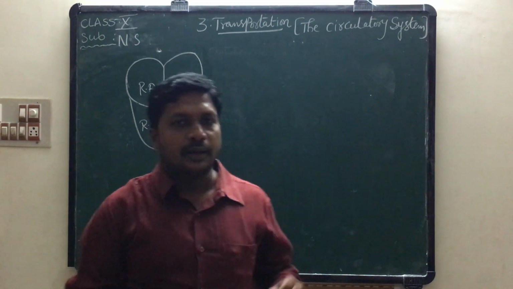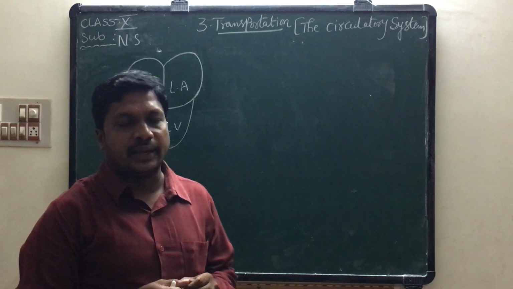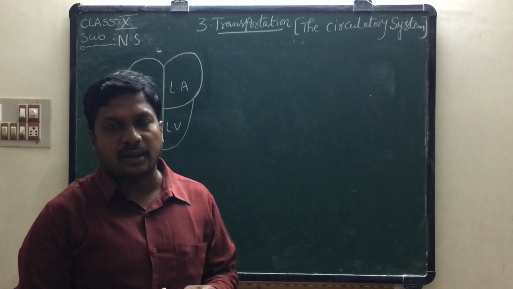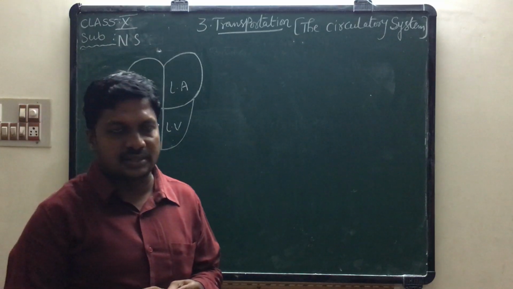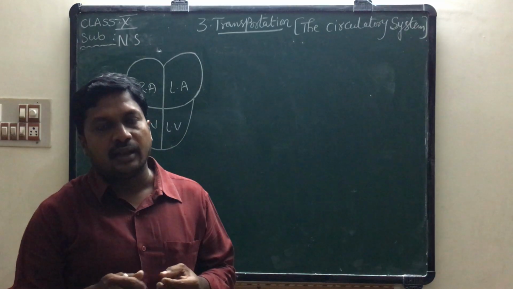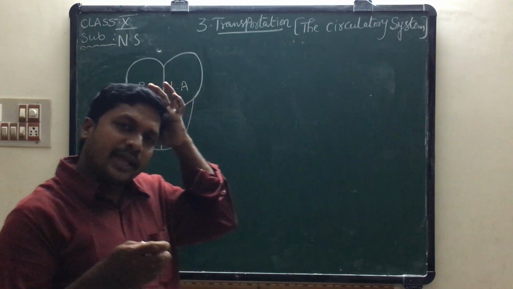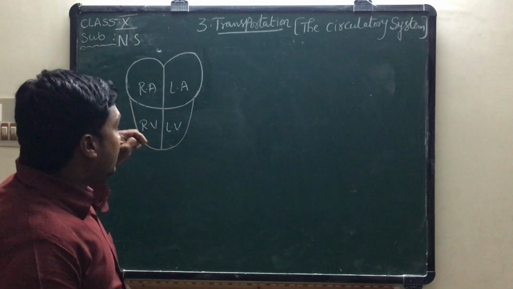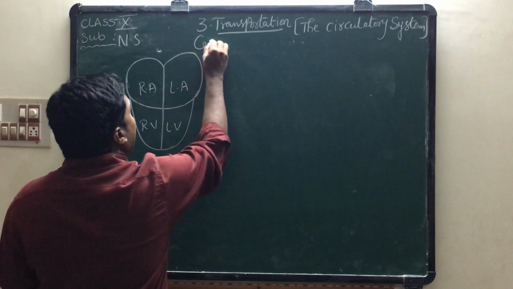Good morning children. In previous class, I explained about external features of human heart, internal structure of human heart, and I explained about arteries and veins, and I explained about the scientist Girolamo Fabrici who discovered veins in legs, and I explained about William Harvey and their discoveries and Marcello Malpighi. Okay? And I explained about arteries and veins, differences between arteries and veins. In this class, I will explain about the important topic in third lesson, that is cardiac cycle.